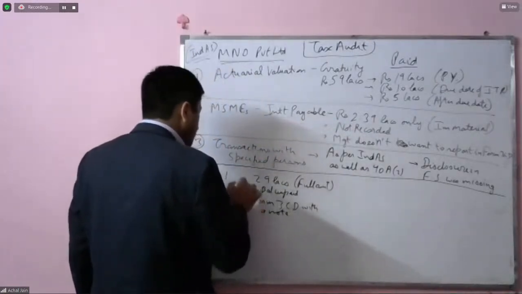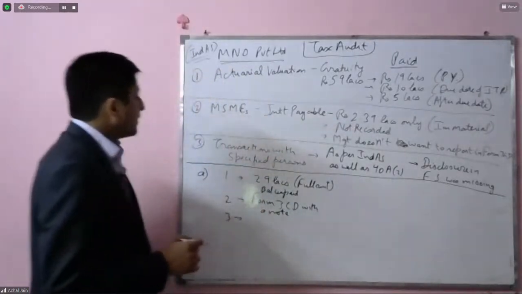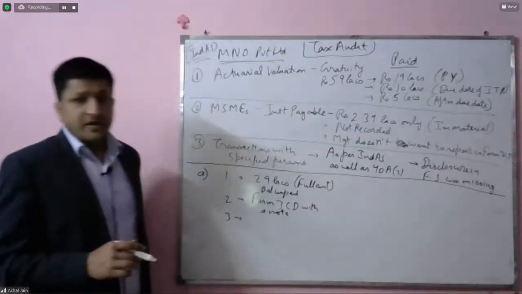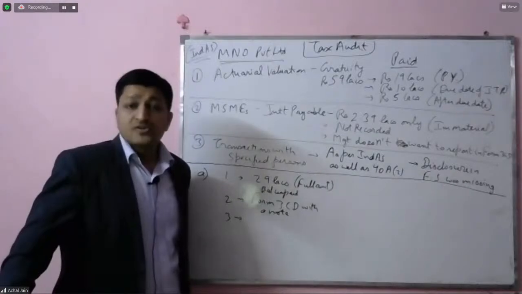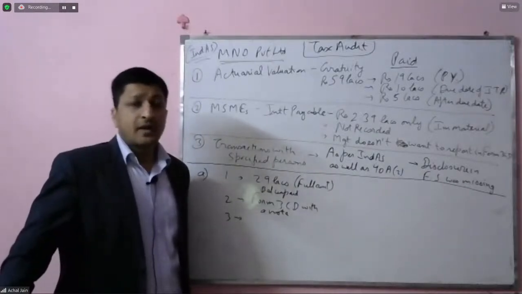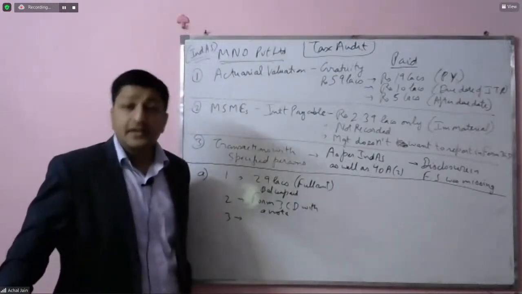Number 3, transactions with specified persons. I think here to say that the financial statements will become the basis will be incorrect.